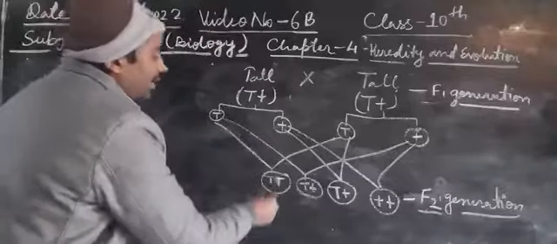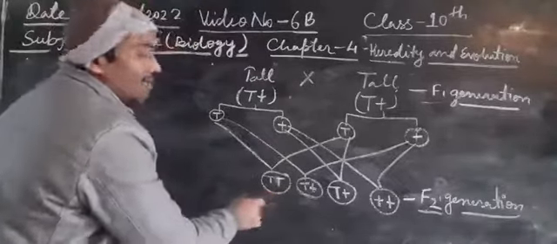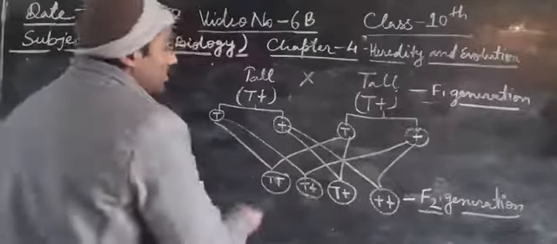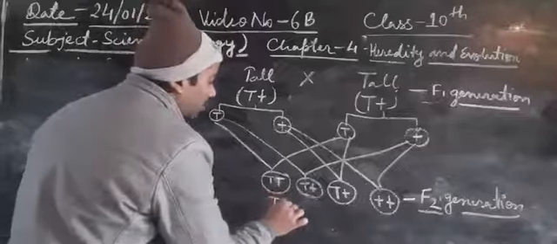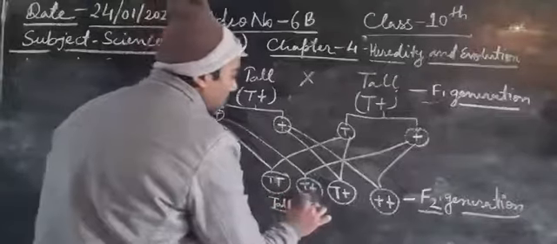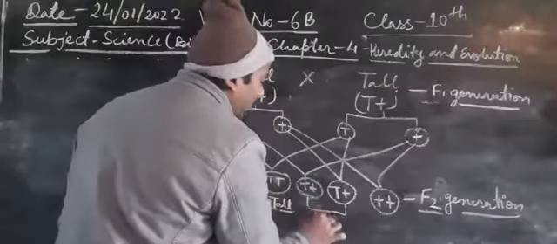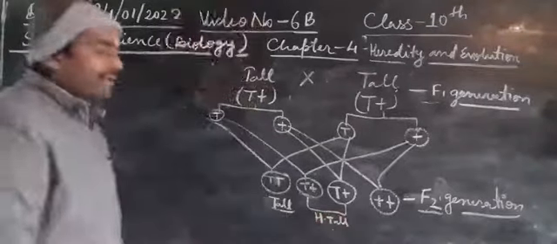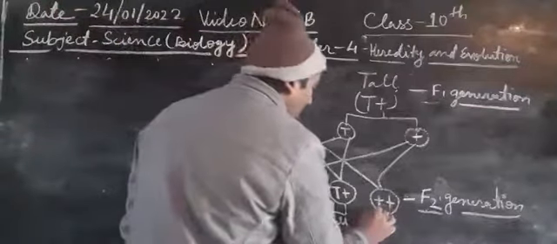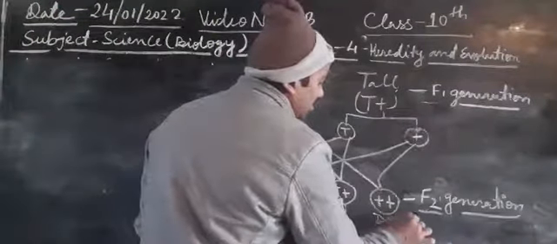Because we obtain the parental characters: pure tall, these will be hybrid tall, and this is the dwarf, recessive.